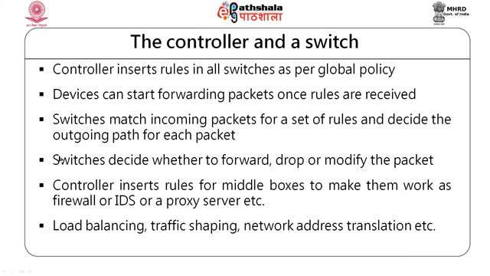So, once the rules are received, the forwarding devices can start forwarding packets, and their job now is reduced to matching incoming packets against a set of rules and deciding the outgoing path. And remember, this is done by packet classification using ternary CAM, and that is the reason why all rules can be processed in a single CPU cycle, pretty fast.